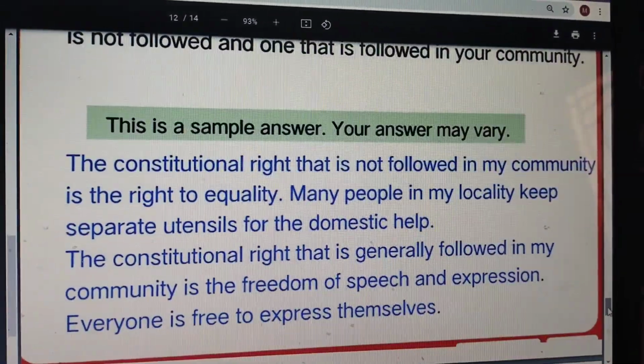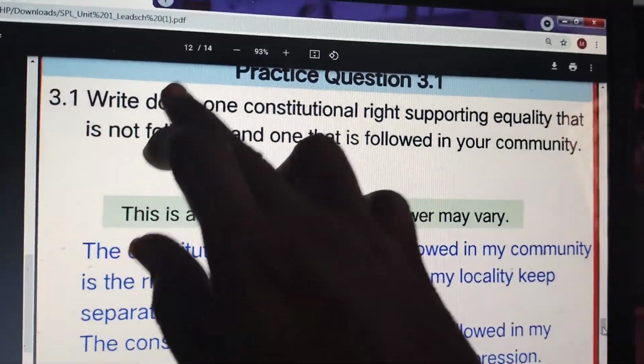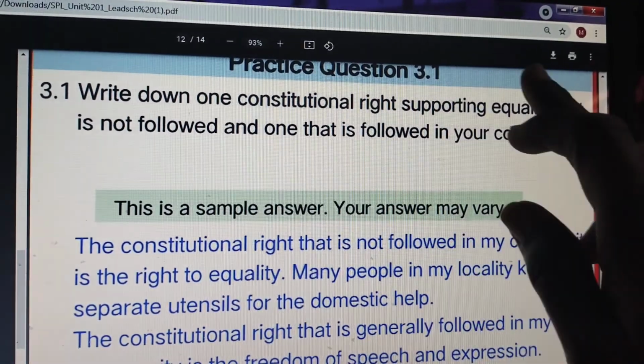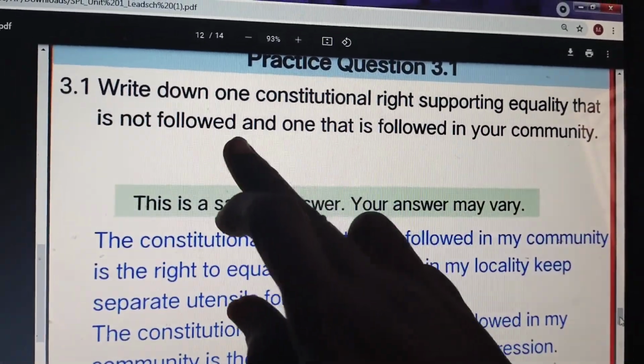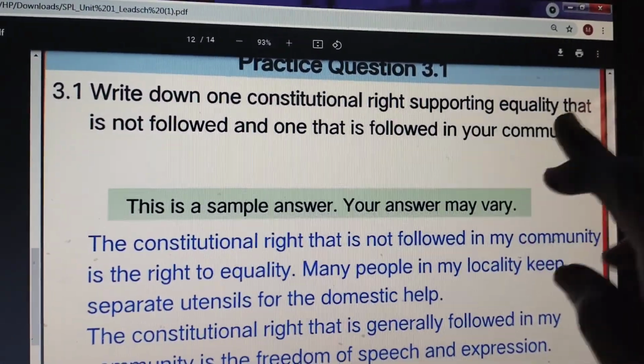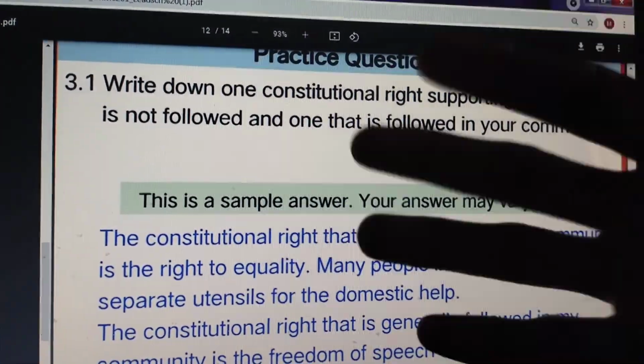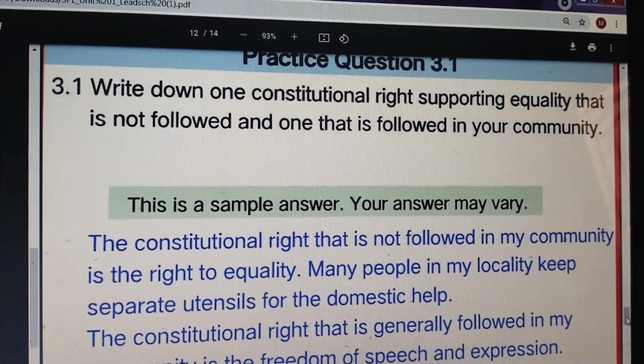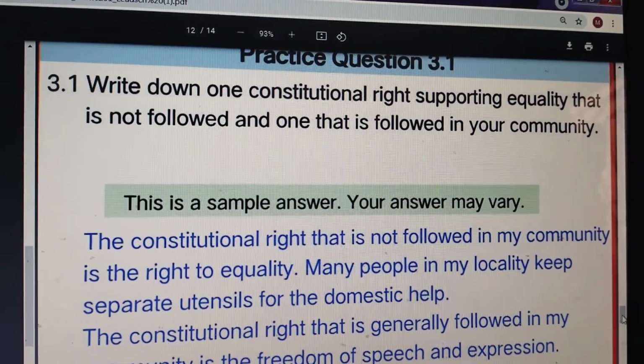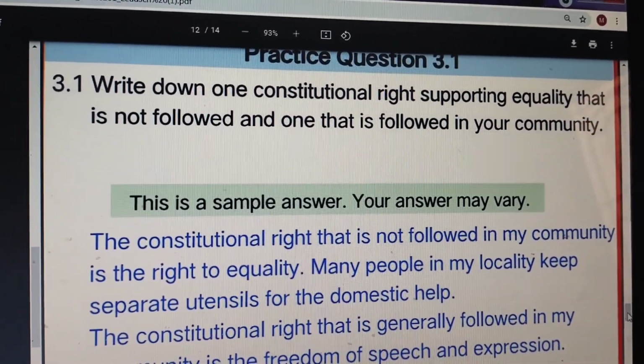The next thing you are going to see is: write down one constitutional right supporting equality that is not followed and one that is followed in your community. So you can write so many examples. For example, the Constitution has given equality among so many things, right?